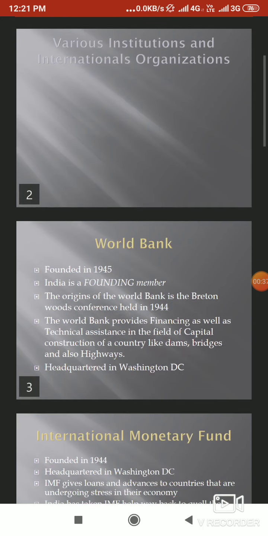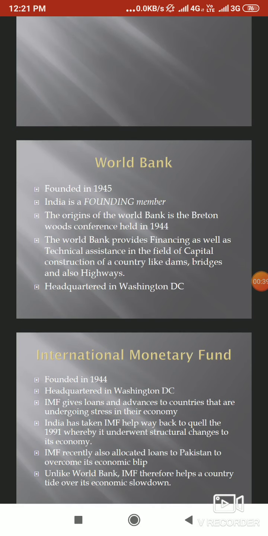The first one that we've come across is the World Bank. The World Bank was founded in 1945, and the World Bank, along with the IMF, together are known as the Bretton Woods twins. Bretton Woods is a place in the United States, and it is there where the origins of the World Bank began. India is also one of the founding members of this organization. It is headquartered in Washington, D.C.